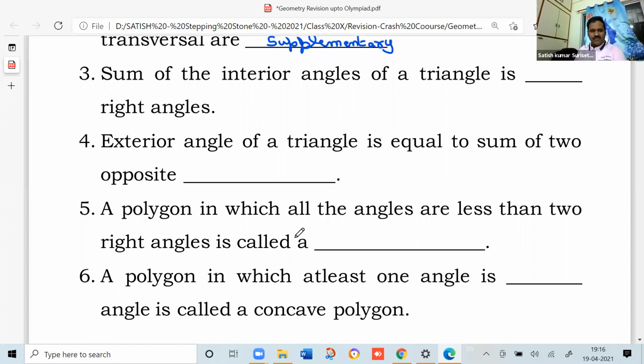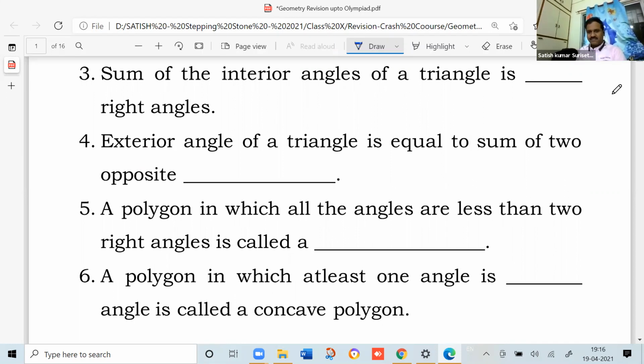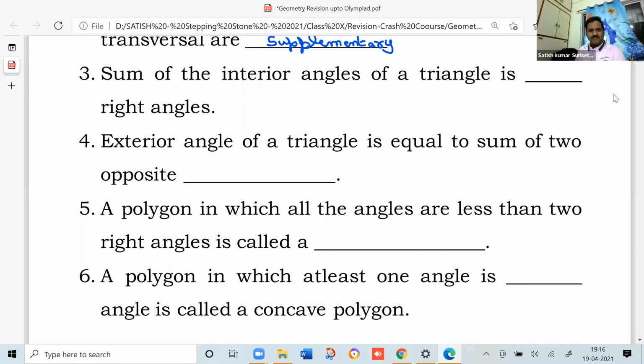Next, 3, 4, 5, 6. You go through the statement and then again we'll discuss. Sum of the interior angles of a triangle is dash right angles.